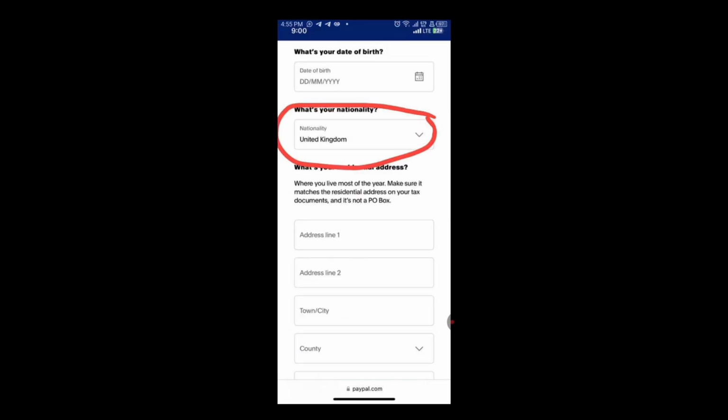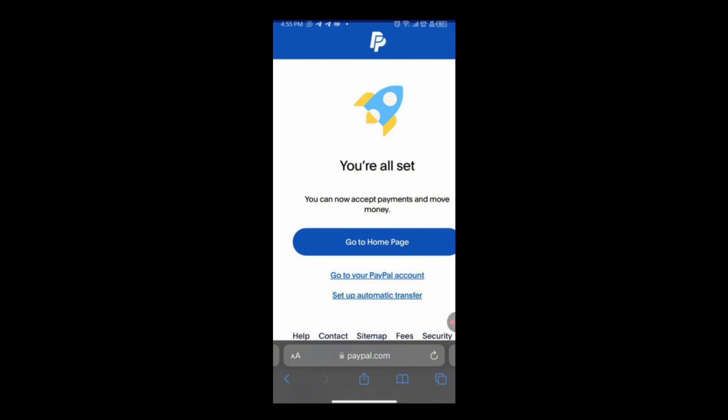What is your date of birth? You input that. What is your nationality? You input it. This is the UK PayPal account, so you input United Kingdom. For this place, you are going to put the address of the place you are staying. Make sure it matches your residential address on your tax documents. So make sure that the address you put as your residential address is the one that you are putting here again. That's all. We are done with the creation of the UK PayPal account.